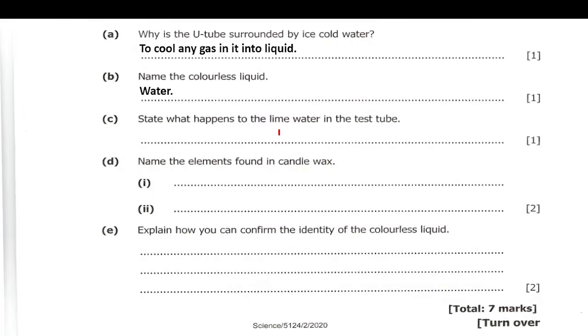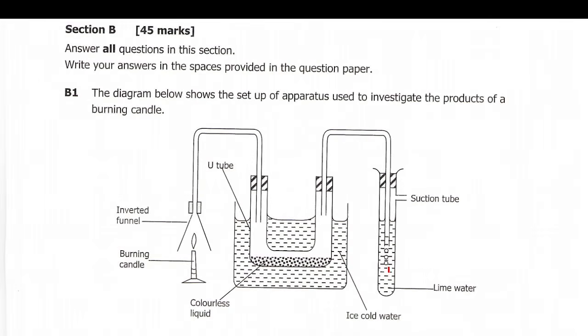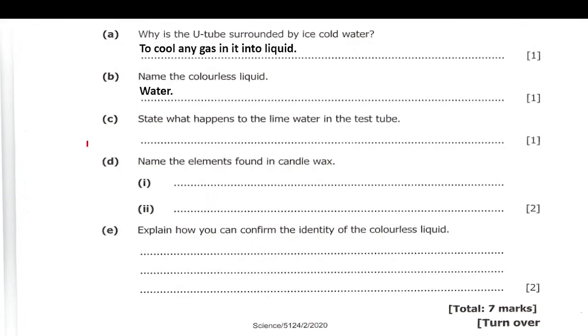Then state what happens to the lime water in the test tube. So here, what will happen to the lime water in the test tube? Since carbon dioxide is coming here and goes here, the lime water turns milky, or a white precipitate is formed in lime water, any of those. So for me, I said it changes color from clear to milk white, or a white precipitate is formed in lime water.